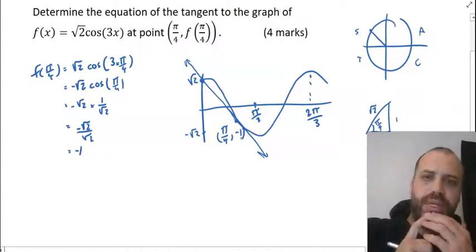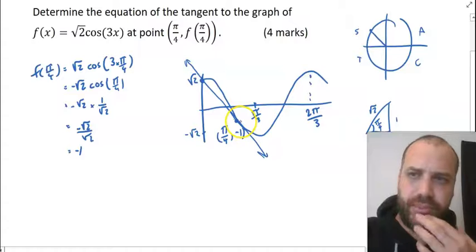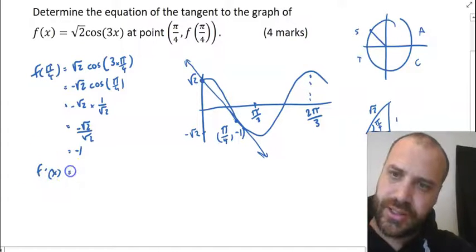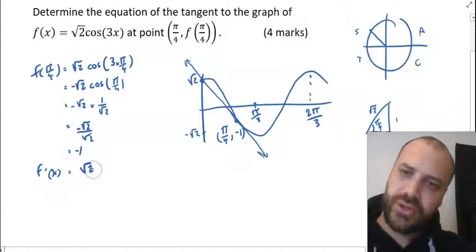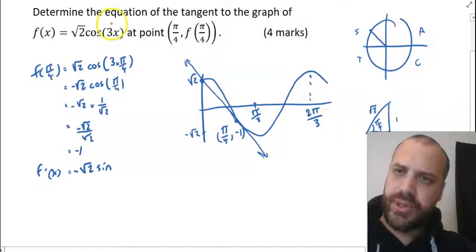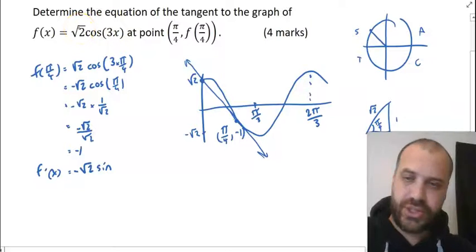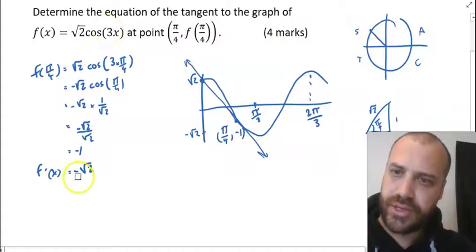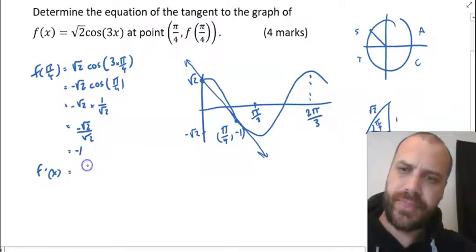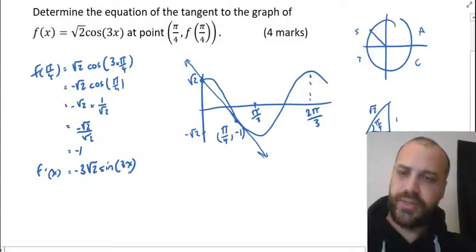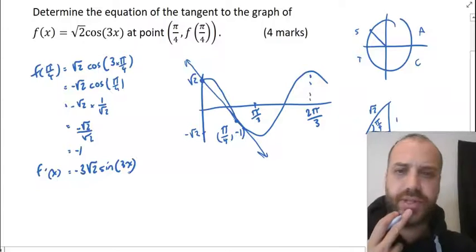All right, what else do we need? We need to know the gradient at that particular point, which means we need a derivative. So f dash of x equals a root 2. The cos becomes a negative sine. We also need to bring the derivative out the front. It's a chain rule style question. So we're going to need root 2 times the 3. All right, so there's a lot going on here. It's negative. We multiply by the 3. We get a root 2 here and sine 3x. All right, I'm happy with that as the derivative.